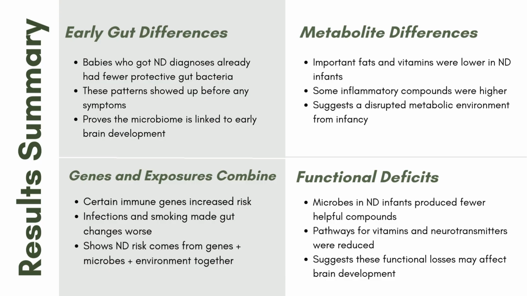The study also showed how genetics and early exposures work together in the microbiome. Certain immune genes were more likely to be associated with these microbial changes, and infections or smoking made the patterns even stronger. So it wasn't just one factor, it was a combination. Finally, it wasn't only about the microbes that were there, it was also about what they were doing. In these infants, the gut microbes were making fewer helpful compounds like vitamins and neurotransmitter precursors. That functional loss could be important to development.